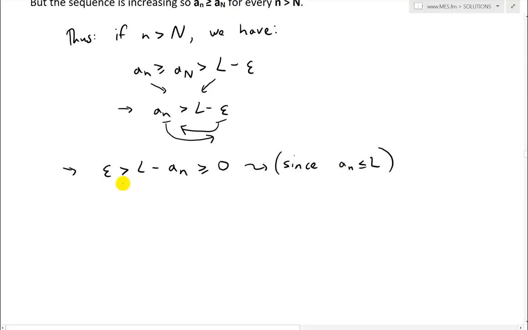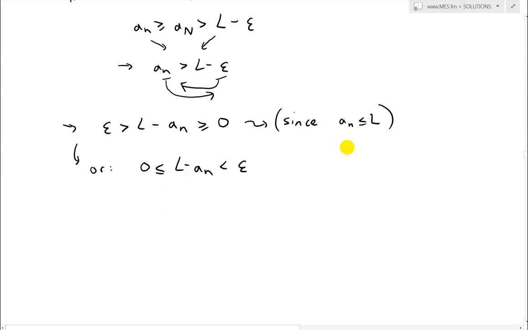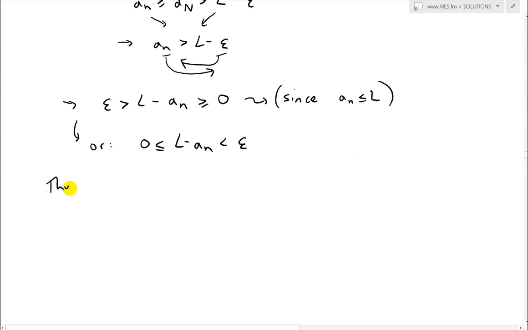Now I'll just rearrange this, writing it as 0 is less than or equal to L minus a_n, and less than epsilon. I'll write it in this format, with the 0 on the left side. Thus the absolute value of L minus a_n is going to be less than epsilon, whenever n is greater than capital N.